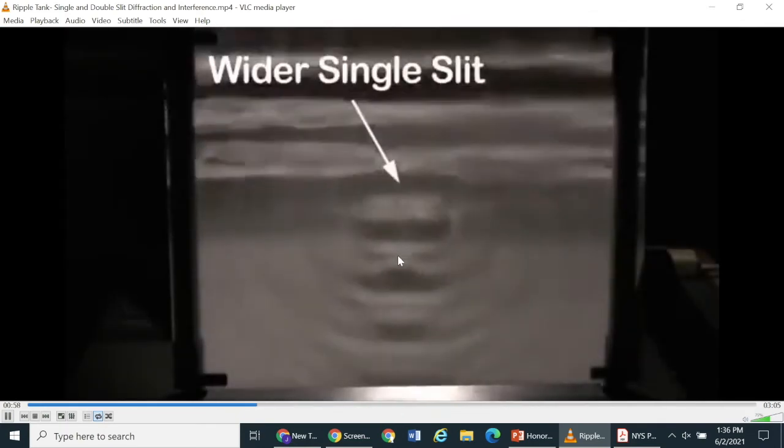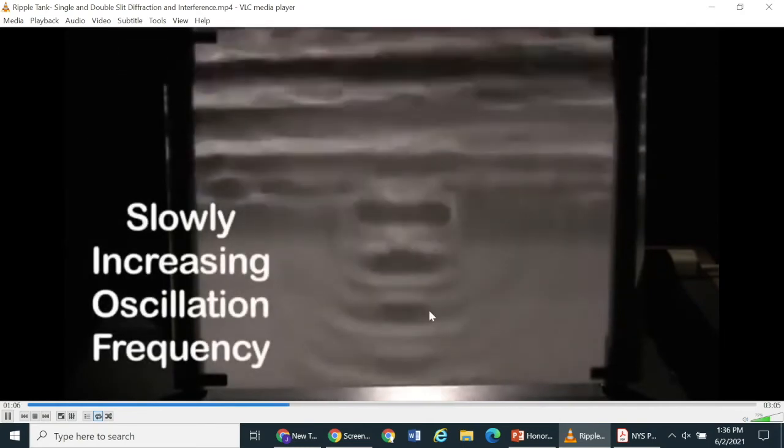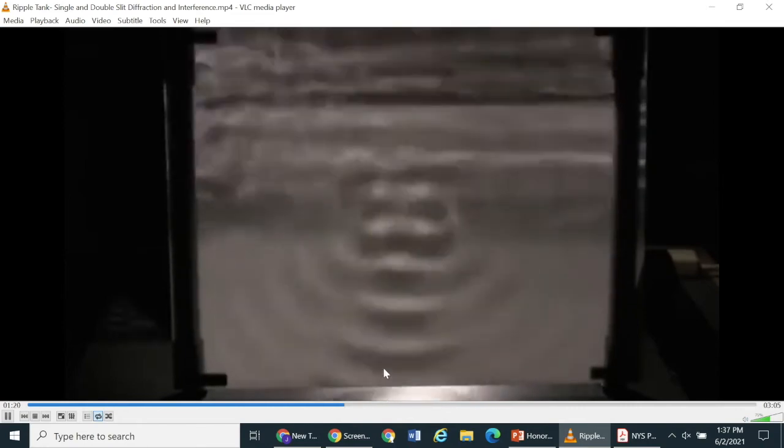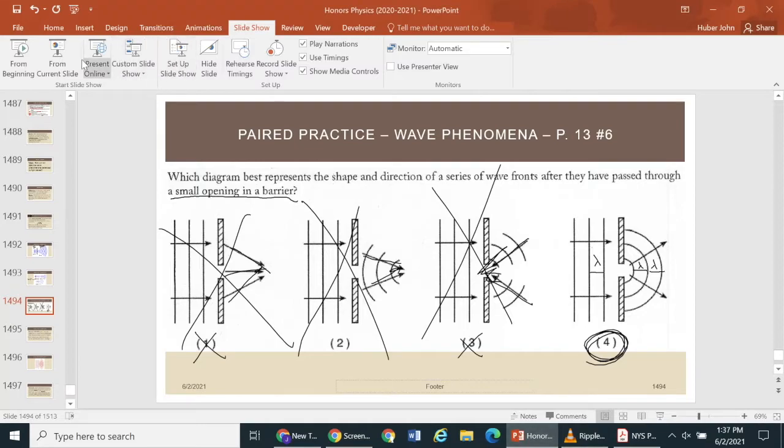That's really it. Now, what they're also going to show you here is they're going to make the slit wider. And as the slit gets wider, notice we can't quite see those semicircular patterns as much. You can still obviously see there's a little semicircular nature to it, but as they increase the frequency, which is going to decrease our wavelength, we're going to get that kind of mismatch, and this thing just gets all kind of jumbled. It's not really that clear of a picture anymore. As they continue to increase it, you can see the ripples get their semicircular nature, but the thing just gets all kinds of jumbled. And that's it for single slit diffraction.